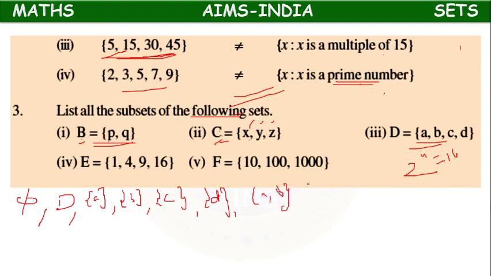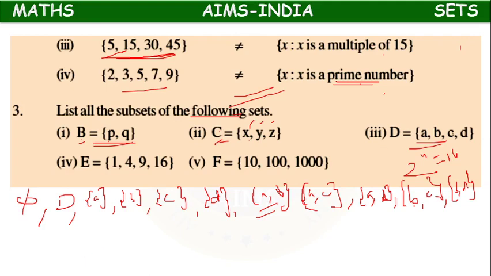With A, A comma B we can write, A comma C we can write, A comma D we can write. Now with B, B comma A is already completed, because A comma B is nothing but B comma A. So B comma C one we can write, and B comma D one we can write. Next with C, C comma A and C comma B are completed, because C comma A is nothing but A comma C, and C comma B is nothing but B comma C. Only C comma D is remaining.